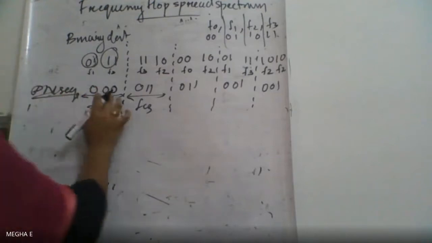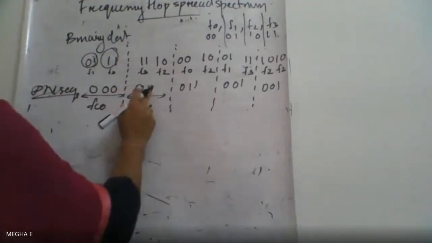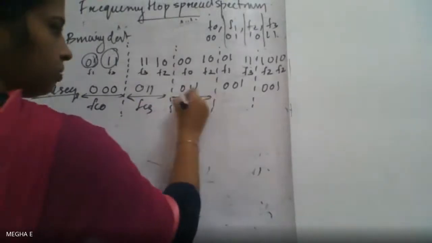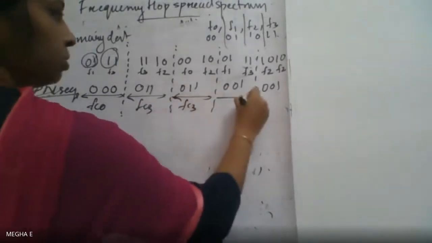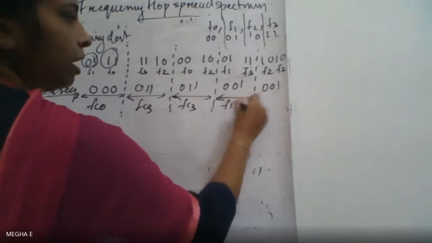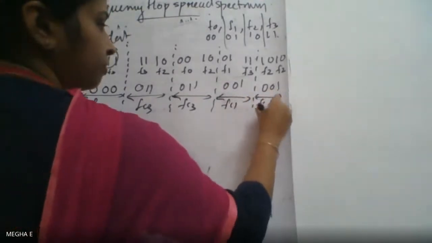So, this 000 is FC0. The 011 is FC3. Next again 011 is FC3. And 001 is FC1. Next again FC1. This is the assumption of PN sequence.